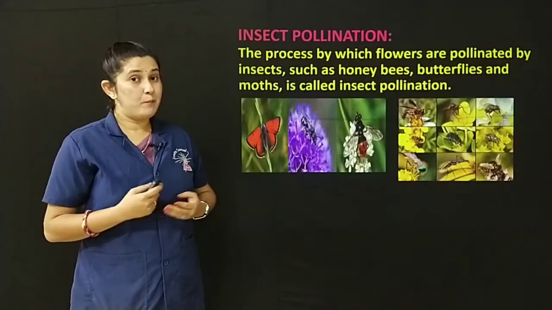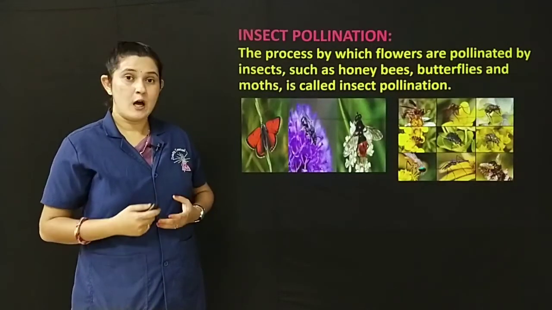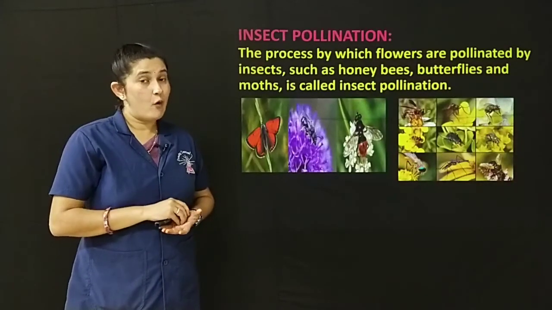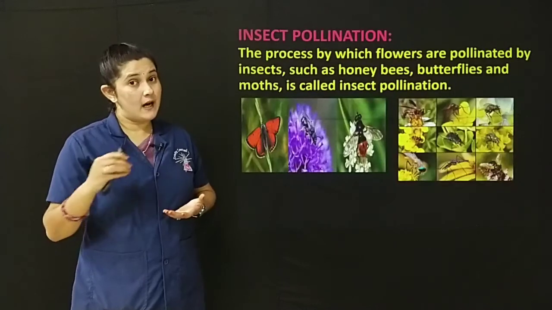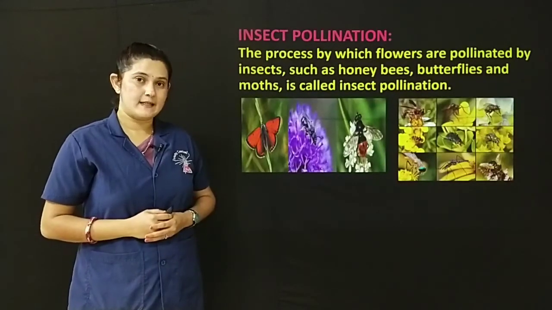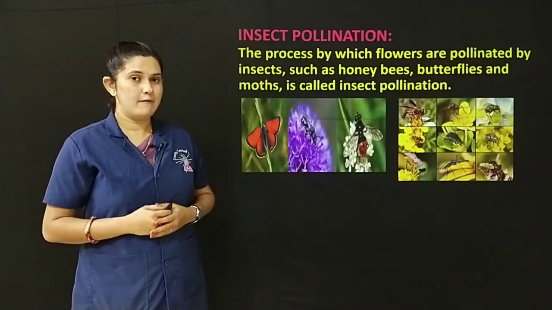While doing so, pollen grains in the flower stick to their bodies or the legs. While moving from one flower to another flower, they transfer these pollen grains. Hence, insects pollinate the flowers.